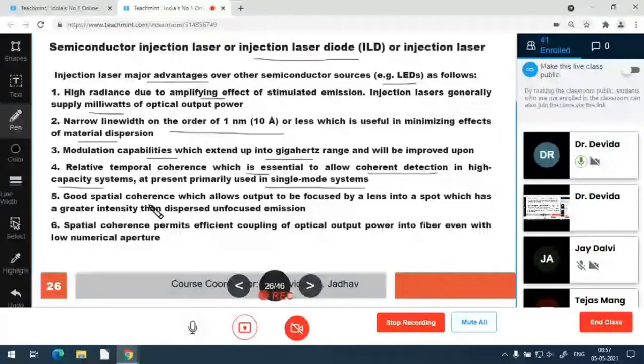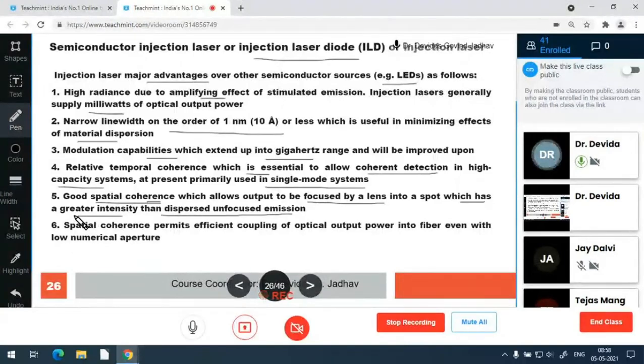There is also good spatial coherence, which allows the beam to be focused with a lens to make a greater intensity, focused emission. So unfocused, dispersed emission is not there.